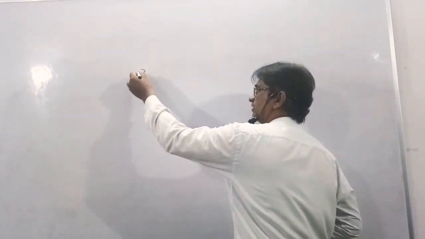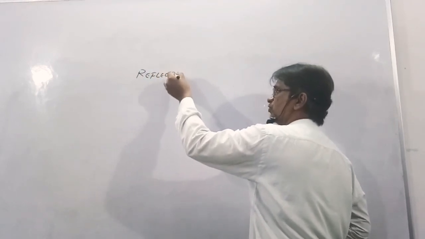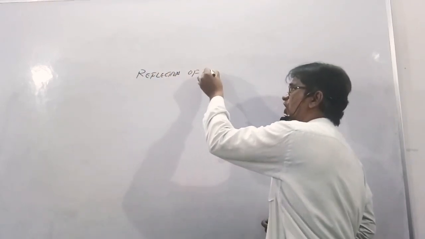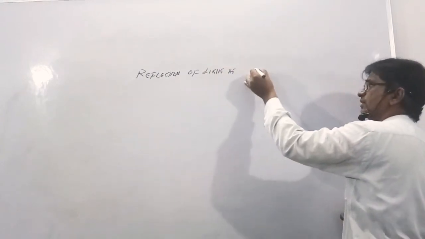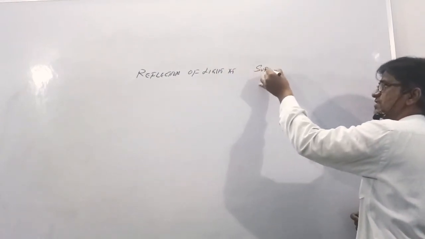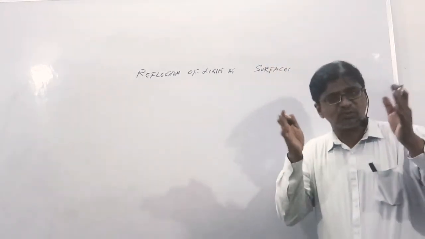Reflection of light. So the concept which we'll see today is reflection of light at surfaces. Now we'll specify the surfaces. ये surface को specify करेंगे.